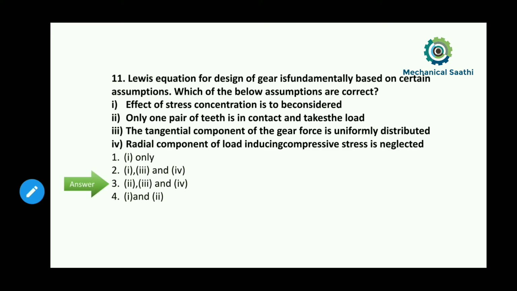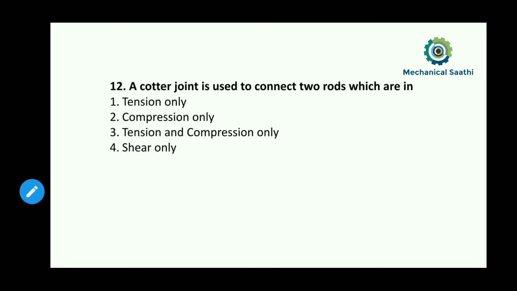Let us move towards the next question, question number 12. It asks to find out that a cotter joint is used to connect two rods which are in. The options are given as tension only, compression only, tension and compression only, and the last option is shear only.